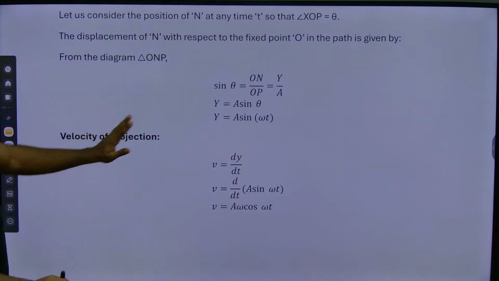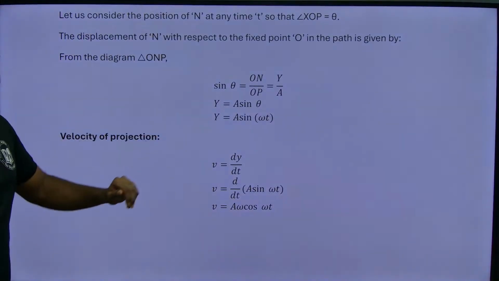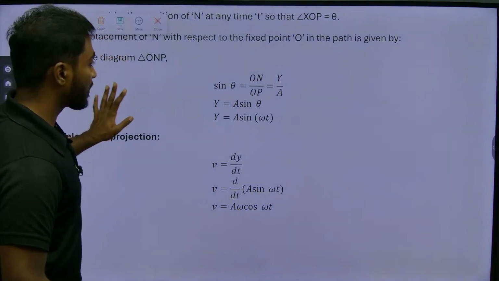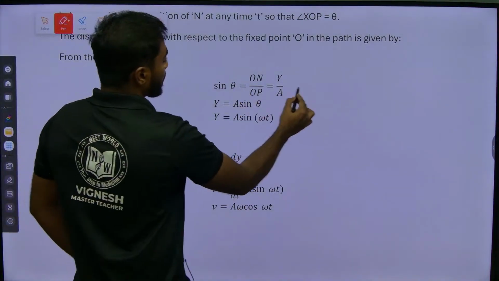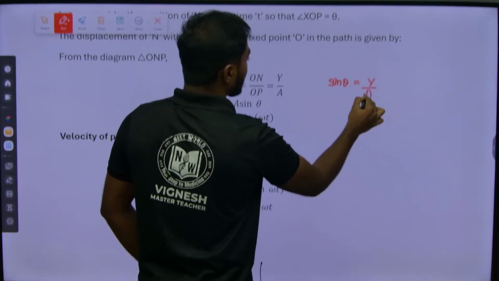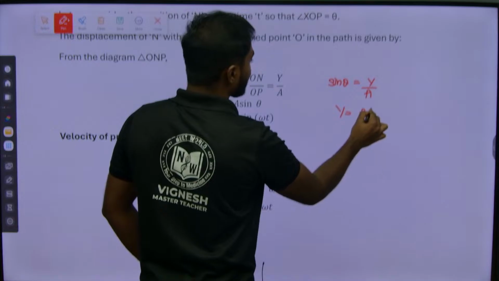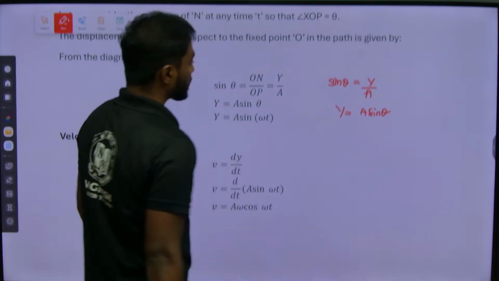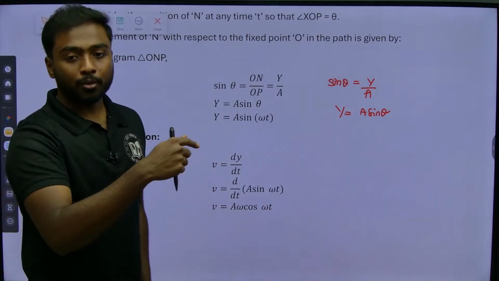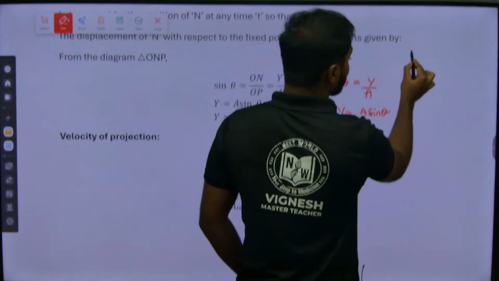Now from here, this is the main thing. If we write that equation, after this what we should do? Differentiation we need to do. So I will help you here with how to do the differentiation. From here, sin theta will be equal to y by A, so y will be equal to A sin theta. What is theta? It is angular velocity into time. Theta is nothing but angular displacement.